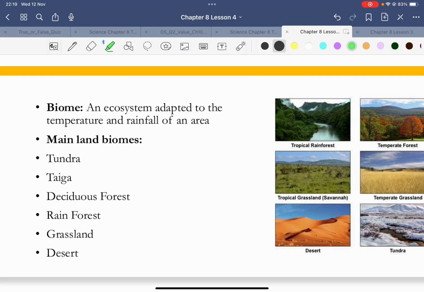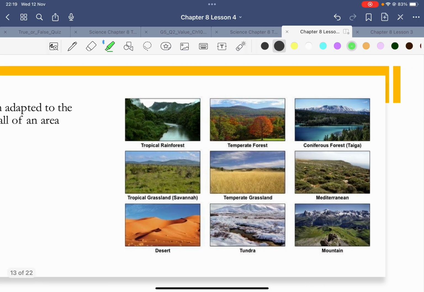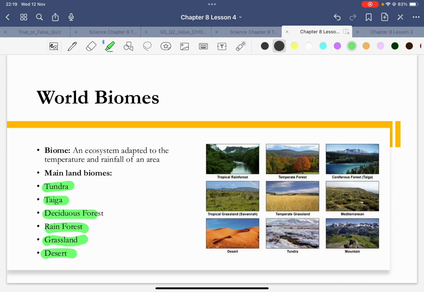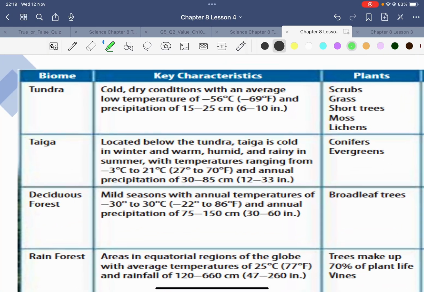So there, see, tundra, taiga, deciduous forest, rainforest, grassland, and desert. So you can see the diagram even here given to you. Okay, there, this is the definition.